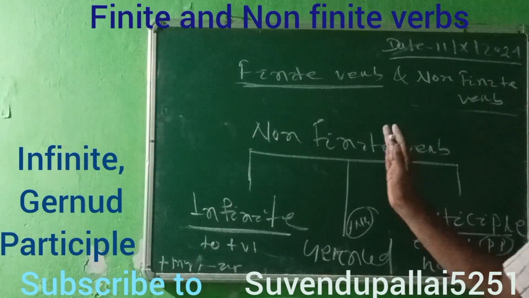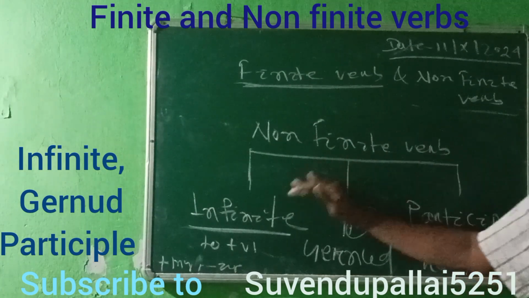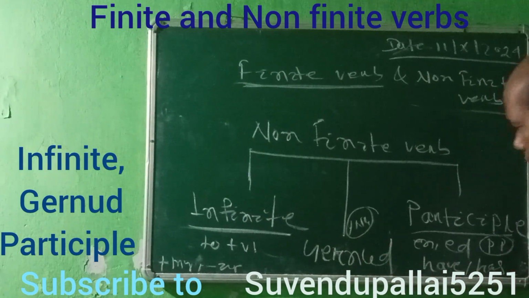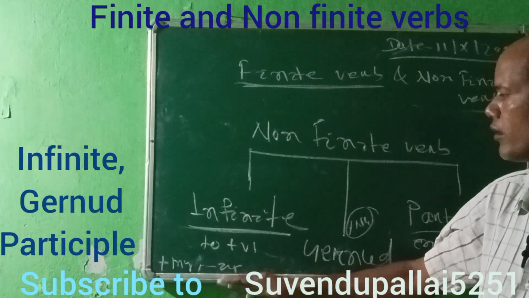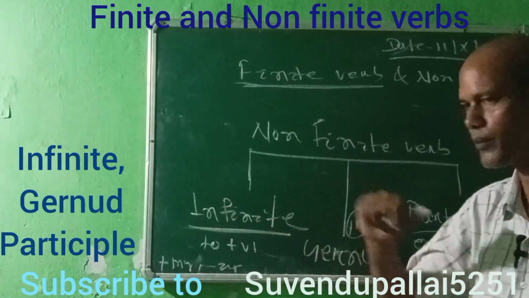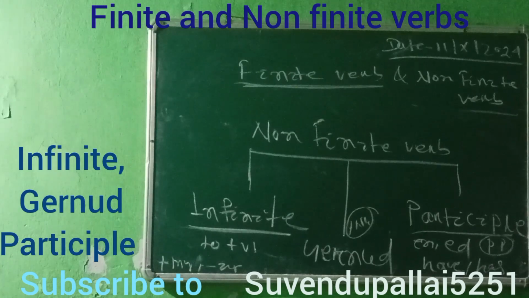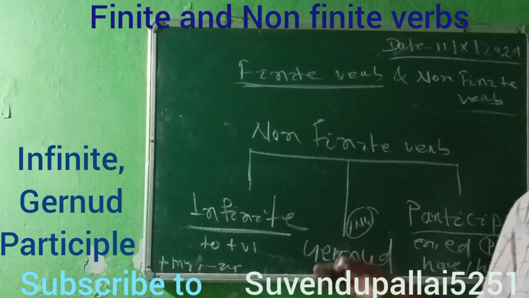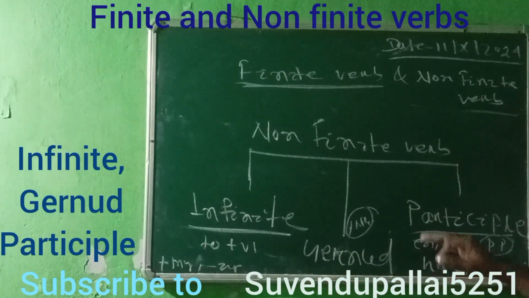I think it is understandable to everybody that non-finite verb has three types. One is infinitive, another is gerund, and the third one is participle. In the first category, you are using to plus verb, with or without ing, that is called infinitive. Then when you are using ing in a non-finite verb, we call it gerund. And the last one is participle.